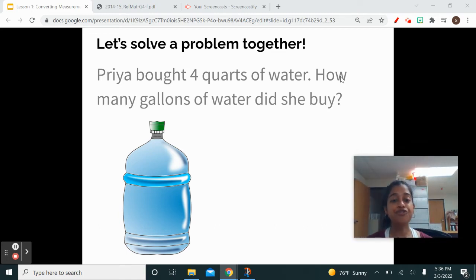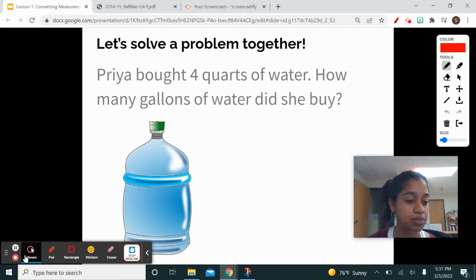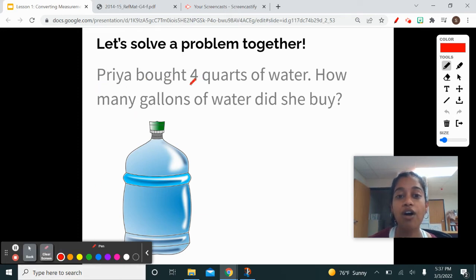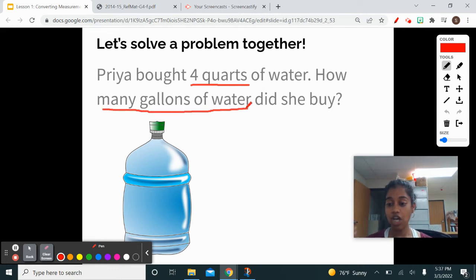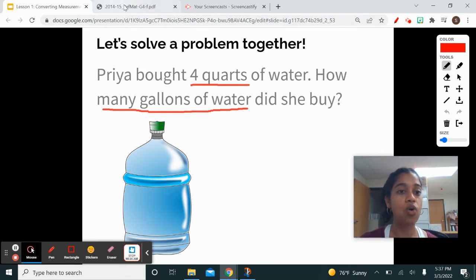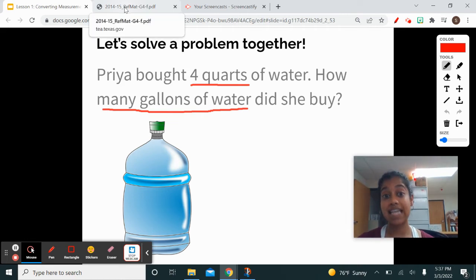Okay, let's read our problem. Our problem says Priya bought 4 quarts of water. How many gallons did she buy? Let's go ahead and underline our important stuff. I'm going to use this pen right here. We know that Priya bought 4 quarts of water, and then we want to see how many gallons of water she bought. That's really important. Now, before we get into this, let's go to our conversion table.